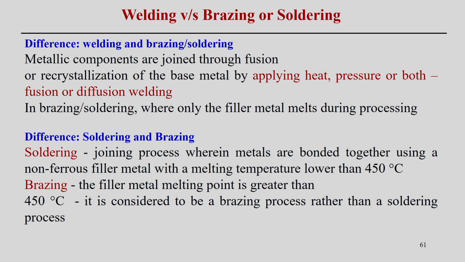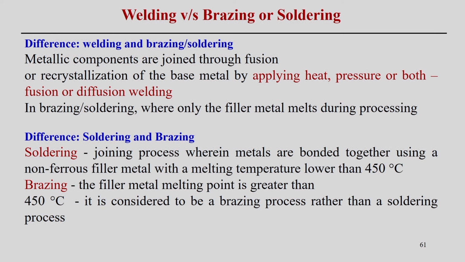But in soldering and brazing, a filler metal is used within the parent metal during the processing. In this case we need to melt the filler material, and that joins the two components by capillary action in the narrow gap between them. Therefore it is different from the fusion welding process, because in fusion welding we melt the parent material, but in brazing or soldering we melt the filler material, not the parent material. The filler material fills the gap by capillary action and should have very good wettability such that it can join the parent metal. So, this way it is different from the welding process.